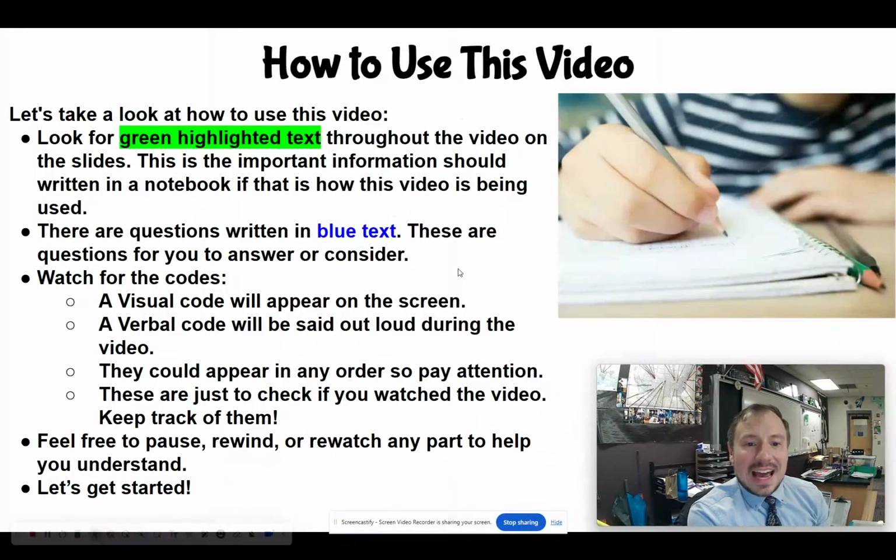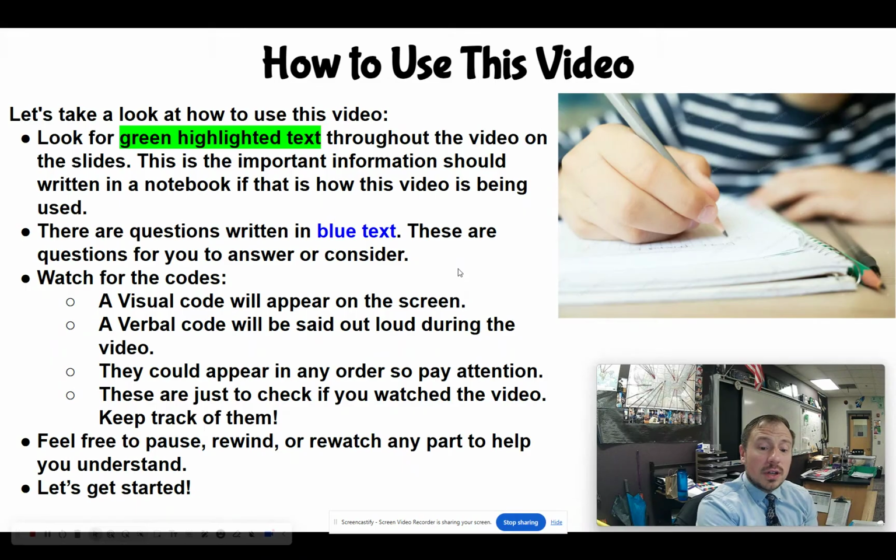Let's talk about gas laws. So here's how you can use this video. During this video, there'll be slides that have text highlighted in green. If you're using this to take notes in a notebook, that's what you should write in your notebook. And throughout the video, there'll also be some blue text. These are questions for you to consider and/or practice problems for you to answer.